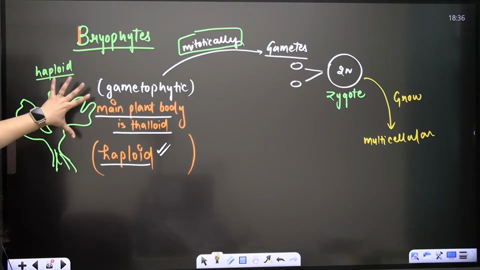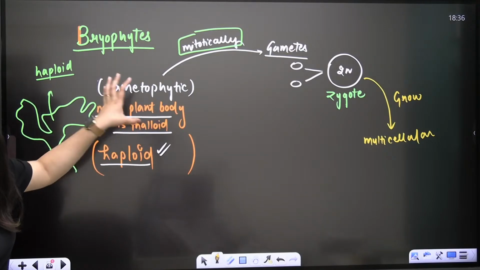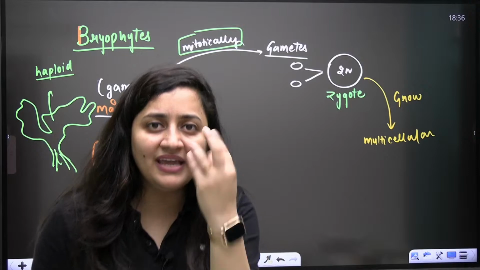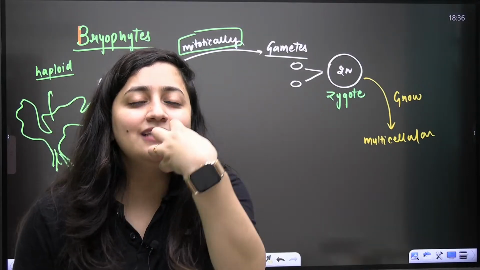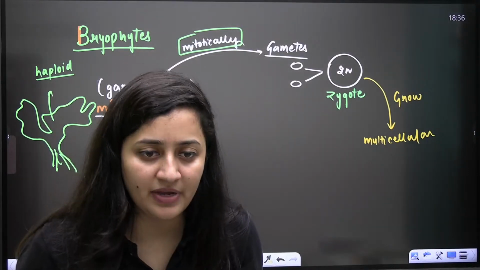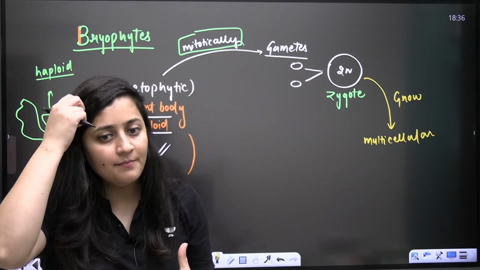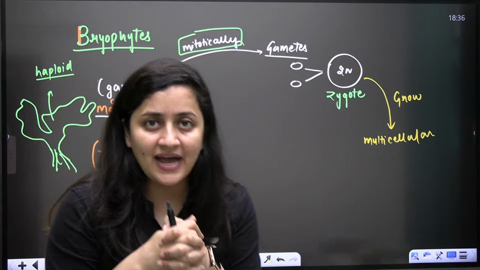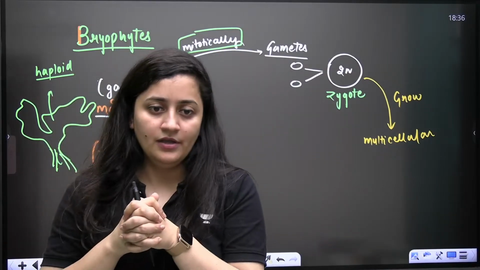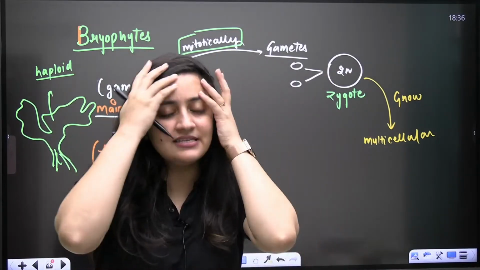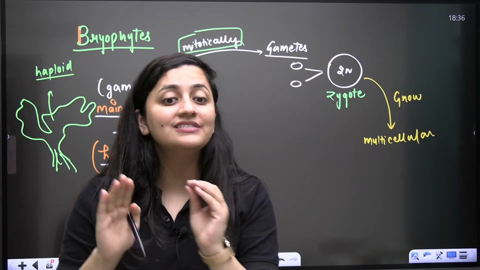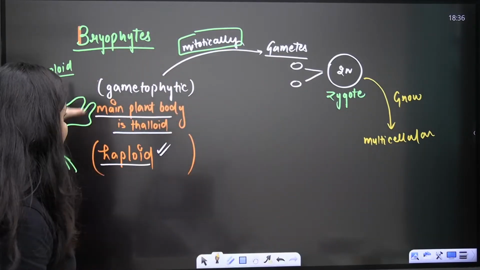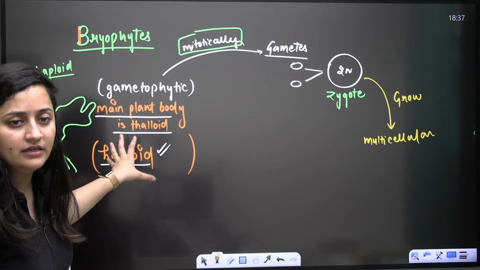So the main plant body is gametophytic. Whenever the main plant body is gametophytic, always remember it is mitosis which will form the gamete, because the main plant body is haploid here.